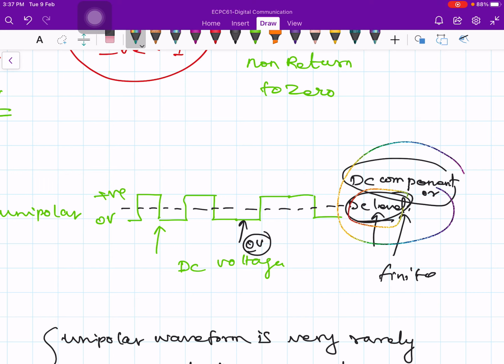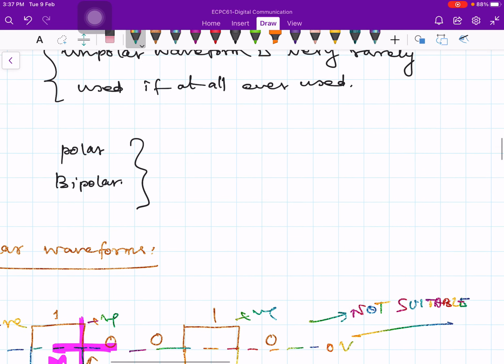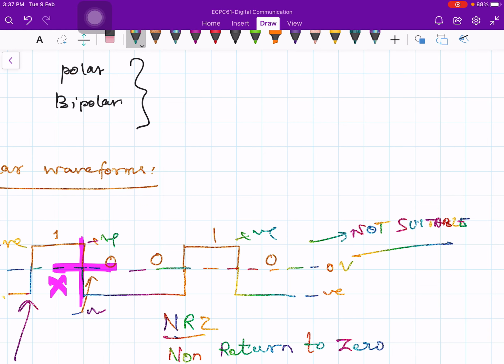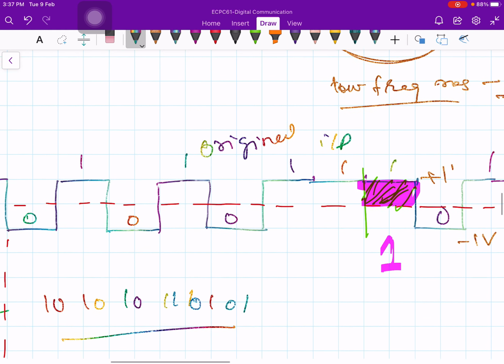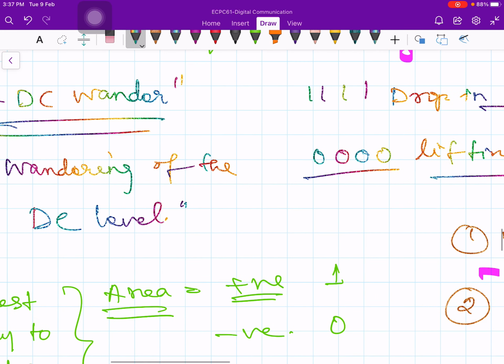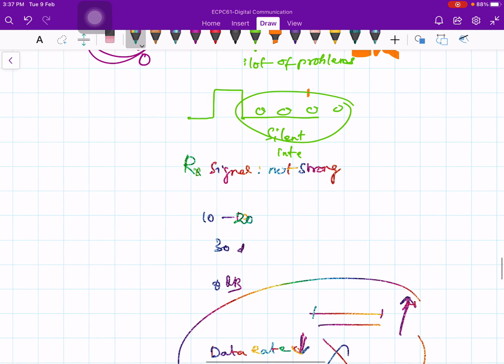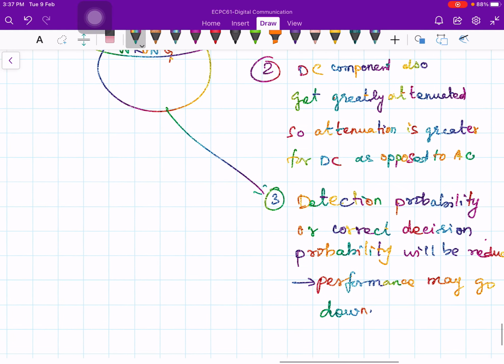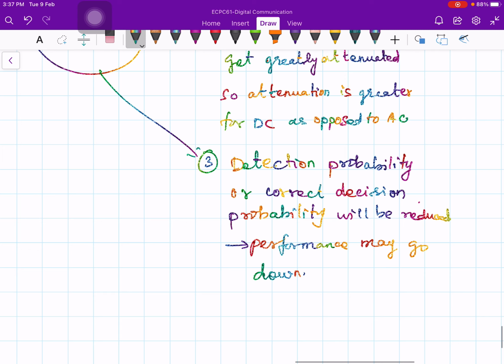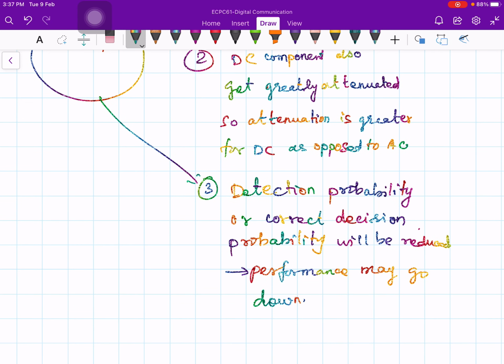But again, when you transmit these polar codes through the transmission line or cable or pair of wires, there will be one more problem. Because of the poor low frequency response, the DC level is shifted from 0 to some non-zero value. Because of that, we are wasting power, and the DC level keeps on changing, and because of that there is a detection problem. The correct decision probability will be reduced, and hence it implies poor performance.